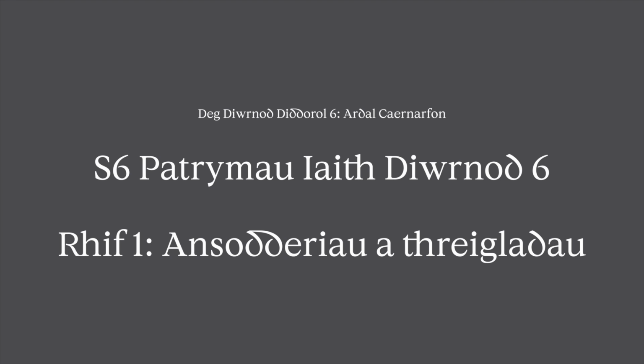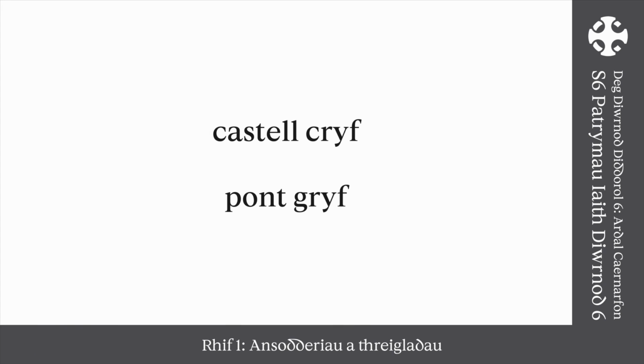Rhif 1. Ansoddeiriau a threigladau. Adjectives and mutations. Adjectives are words that describe nouns. They are always linked to another word in the sentence where they appear. In a simple statement, an adjective will usually be seen after the noun it is describing. For example, Castell Cryf, a strong castle. However, when the noun being described is feminine, then the adjective takes a soft mutation after the noun. For example, Pont Gryf, a strong bridge.